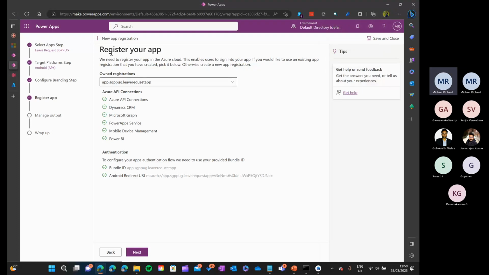Now it verifies everything and makes sure that it has all the API connections: Azure API connections, Dynamics CRM, Graph, Power App Service, mobile device management, Power BI. In these connections, there are a couple of API permissions, this Azure API and this Power App Service, which might be missing when you try to do the app registration manually.